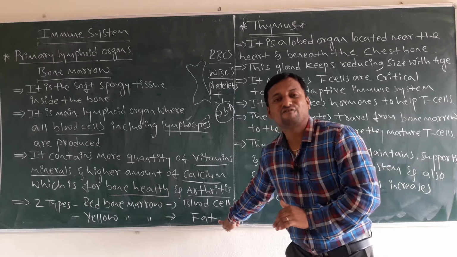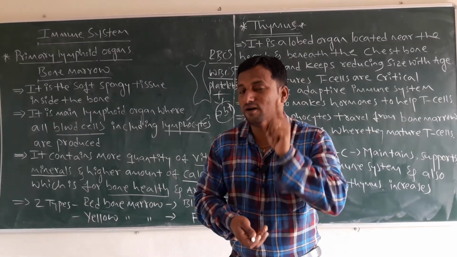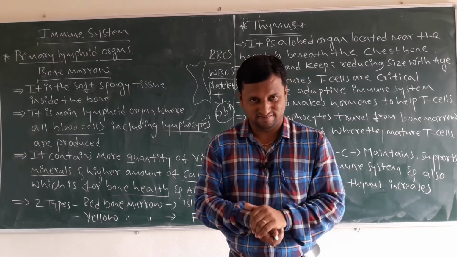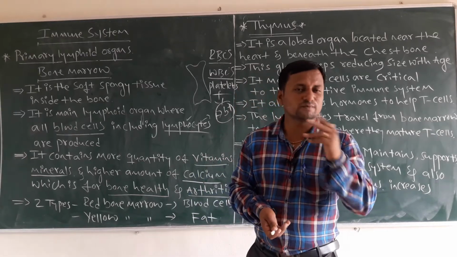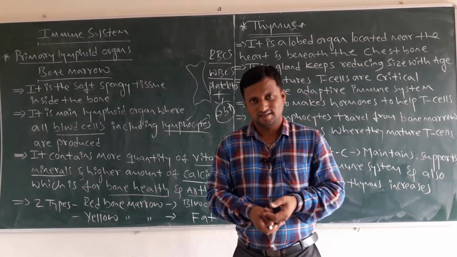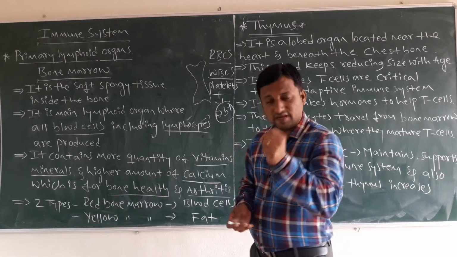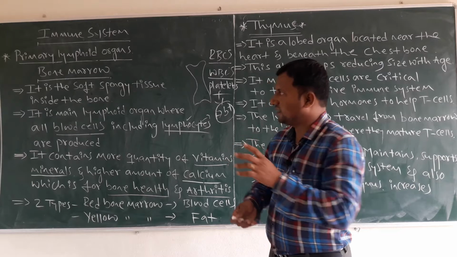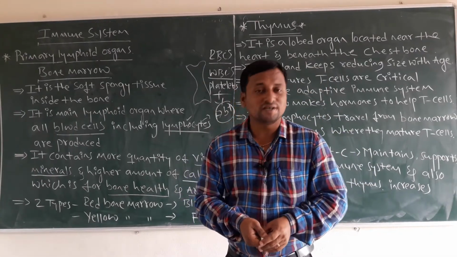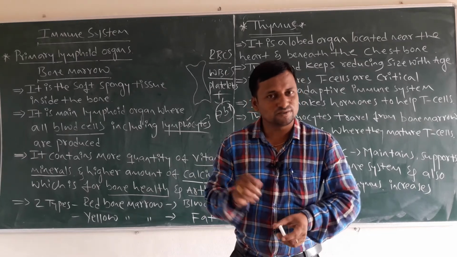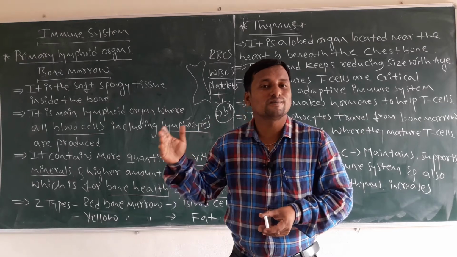It contains the fat. The fat part, fat is also required by the body. That's what you call a lipid. The lipids are also required, not only protein, not only carbohydrates. The lipids also play a very important role in our body. So this is the way you must remember the bone marrow is the primary lymphoid organ. It plays a very important role in the production of the blood cells and lymphocytes. These in turn produce the immunity power of the body.